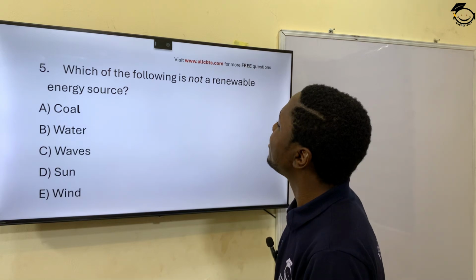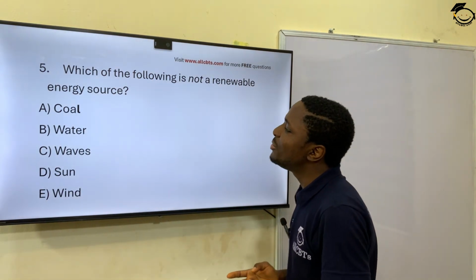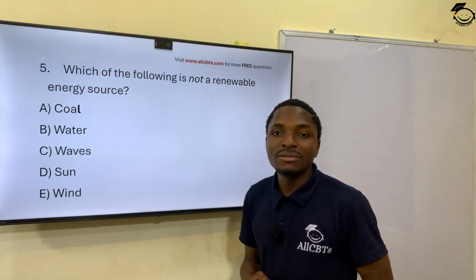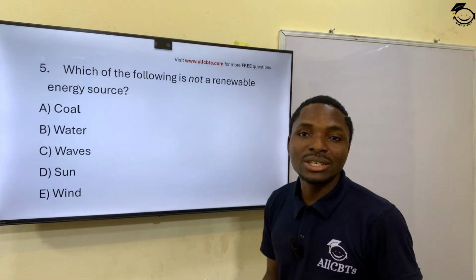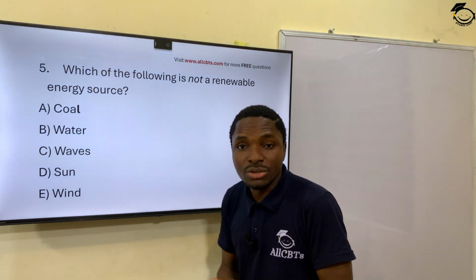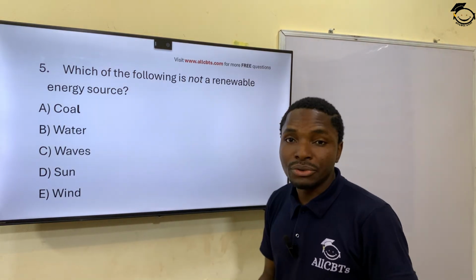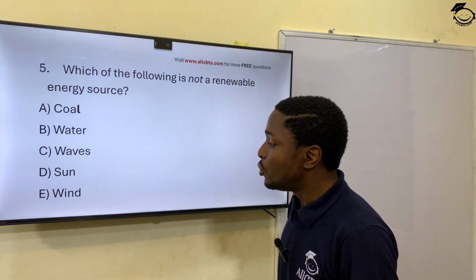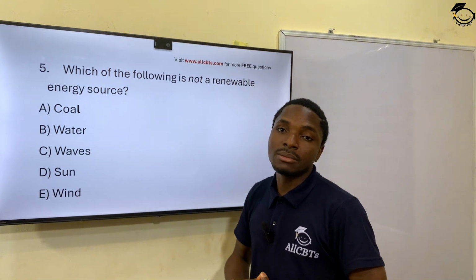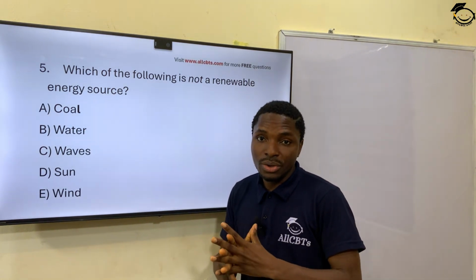And then question 5. Which of the following is not a renewable energy source? You have coal, water, waves, sun, and wind. Which of these is not a renewable energy source? That means which of these cannot be renewed? And the correct answer for this will be coal, because water can be renewed, it's a renewable energy source. Waves, sun, of course, you know the solar system. Wind, there are also wind systems that can be renewed. So coal is not renewable.